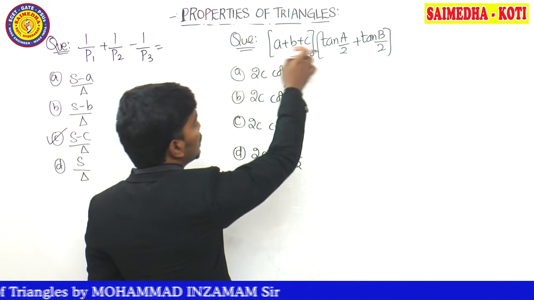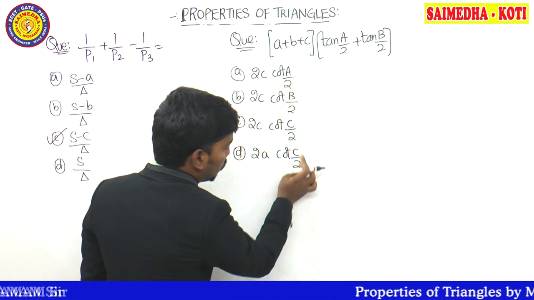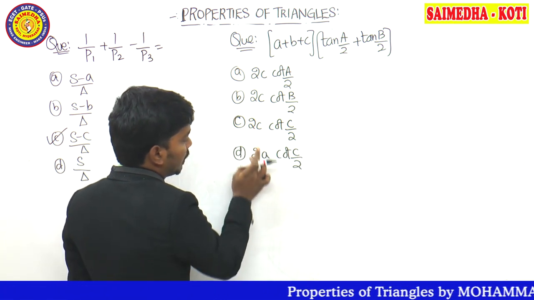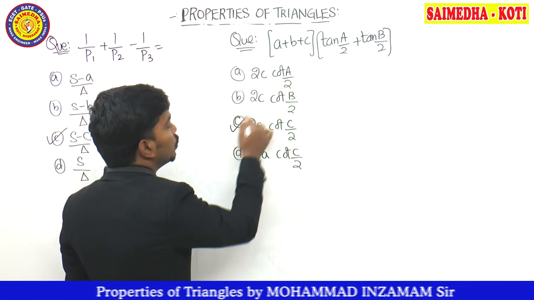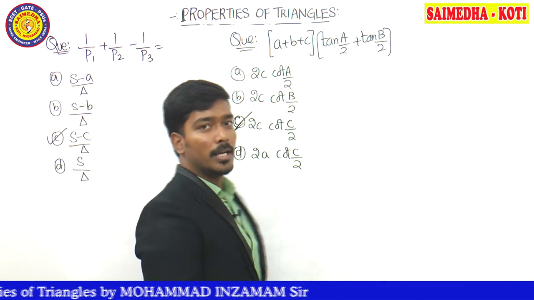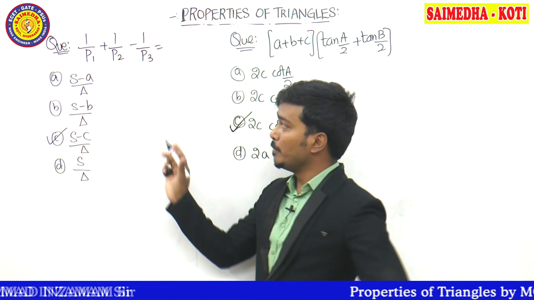C. So the answer must be in terms of C. Cot C by 2, cot C by 2. But here C is given, here A is given. C is the missing one. So what must be the correct answer? 2C cot C by 2 must be the correct answer. Let's prove this by means of formulas.